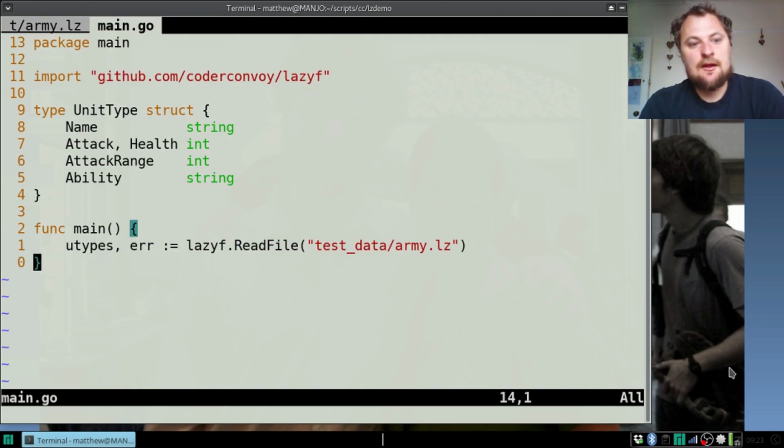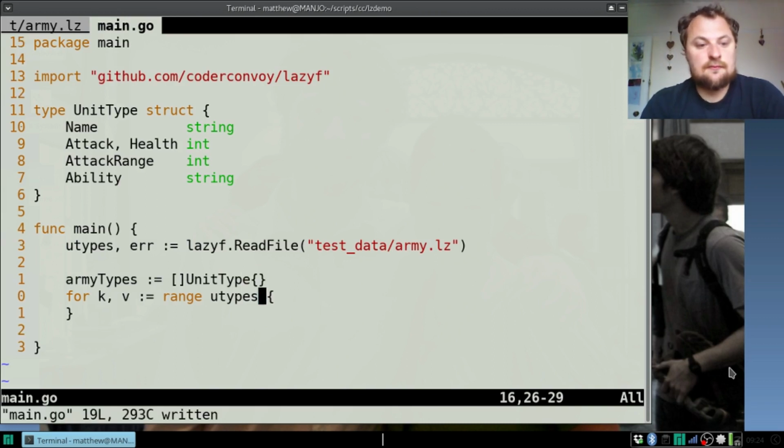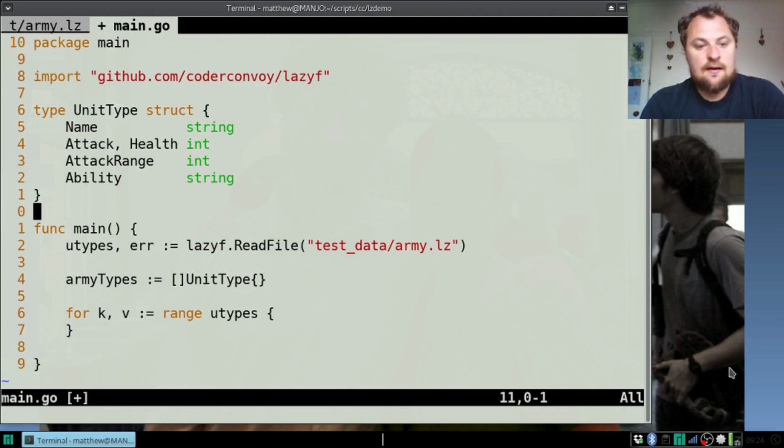And once we have done this, we have a struct, a slice. U types is a slice, okay? So for k, v := range u types, let's have our army := army types, and this will be a slice of unit type, and let's make our